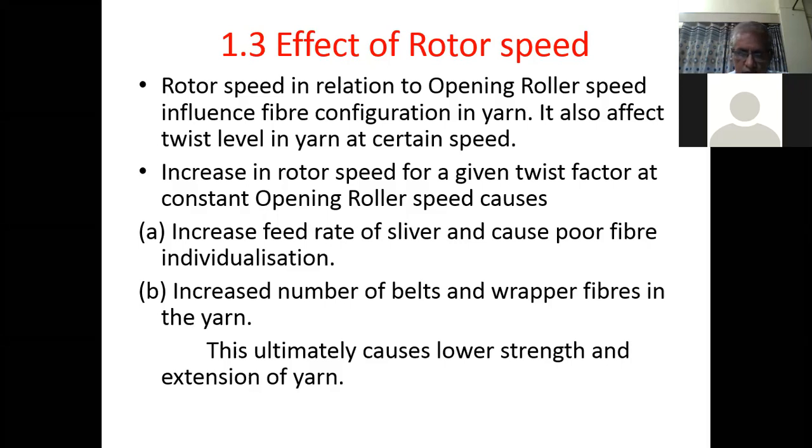So if you increase the rotor speed, the number of belts and wrapper fibers will also increase in the yarn. This will ultimately cause lower strength and elongation of the yarn. So increase in rotor speed will result in somewhat poor properties of the yarn in regard to strength and elongation.